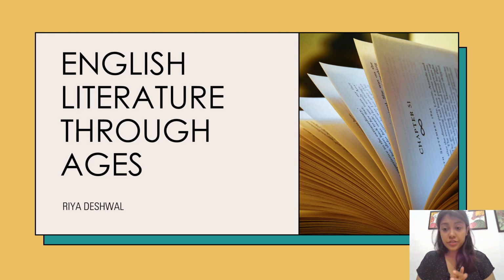So we are going to go through the ages, and I've made a PPT here so that it's easier for you guys to understand. We're going to go through every age one by one in detail: the historical background, the political background, what were the literary characteristics of that particular age, and the major works that were written in that time period, or the major writers that you can read.